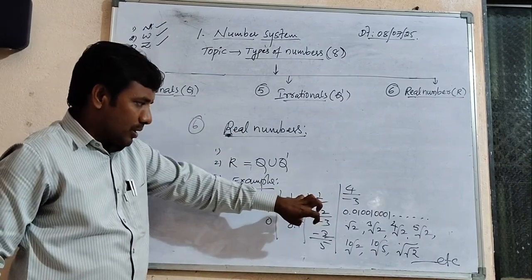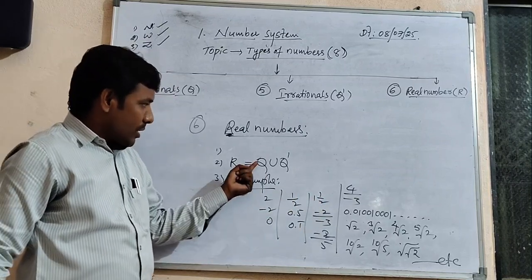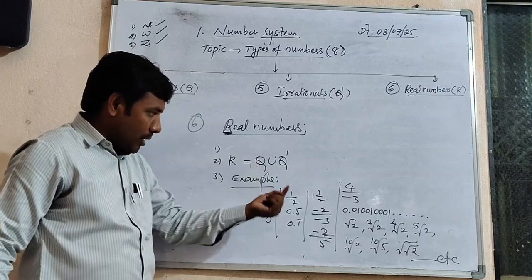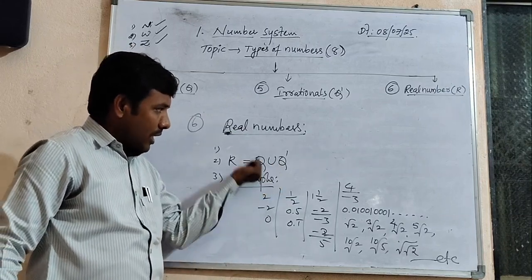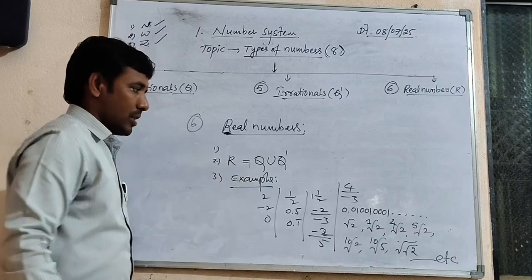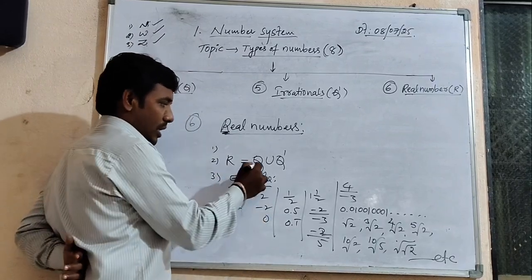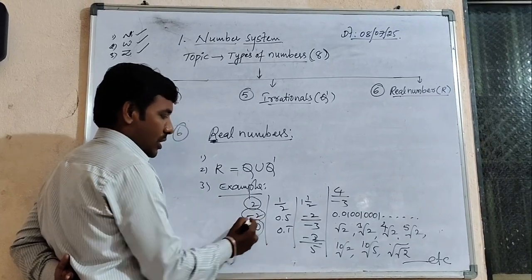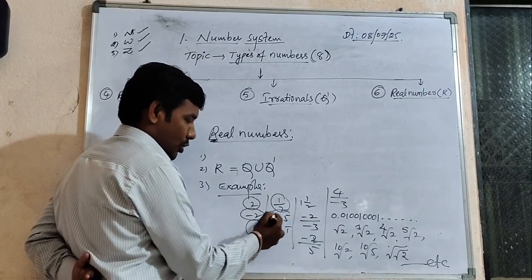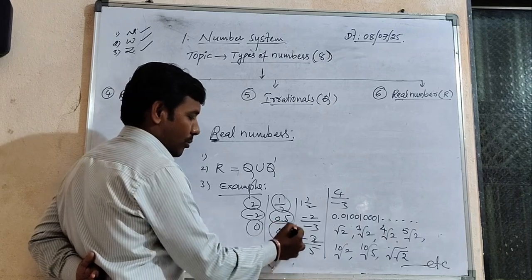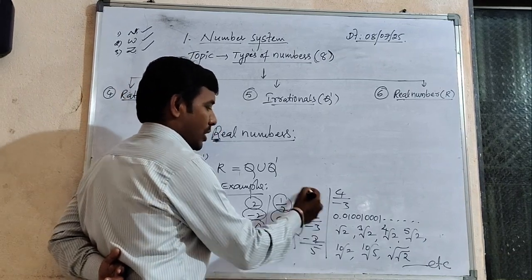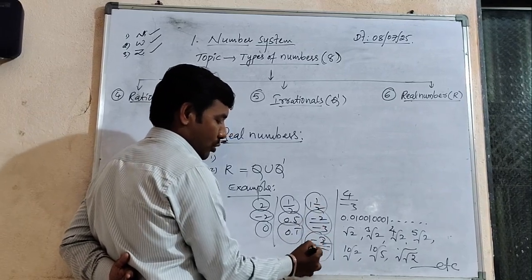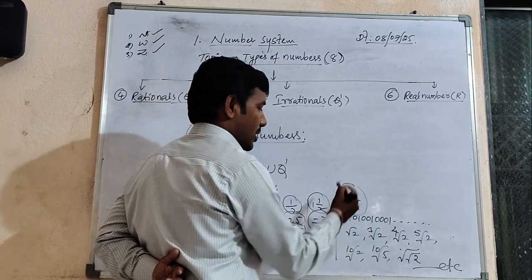In these examples of real numbers, some are rational and some are irrational. Rational numbers I can circle; irrational numbers I cannot circle. Try to understand. Now I am circling the rational numbers. 2 is rational, minus 2 is rational, 0 is rational, 1 by 2 is rational, 0.5 is rational, 0.1 bar is rational, 1 whole 1 by 2 is rational, minus 2 by minus 3 is rational, minus 2 by 5 is rational, minus 4 by 3 is rational.